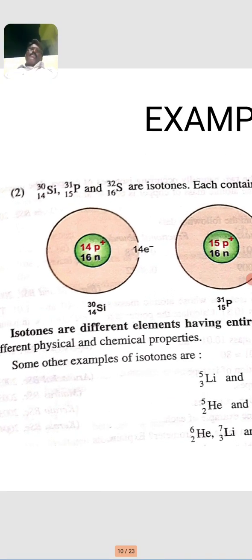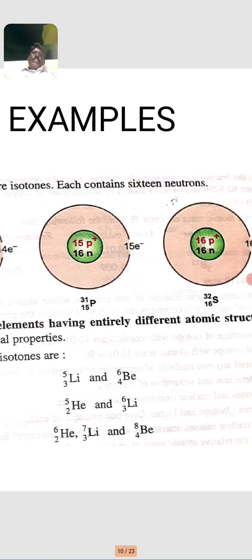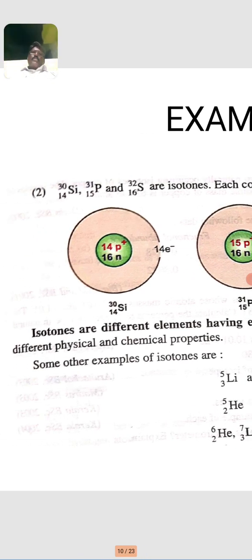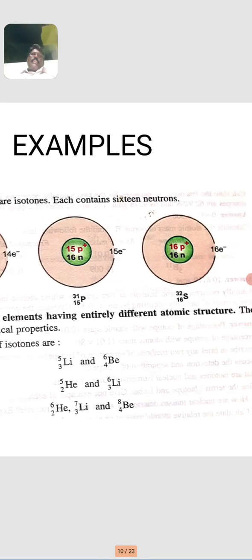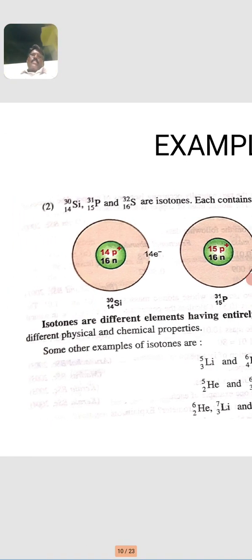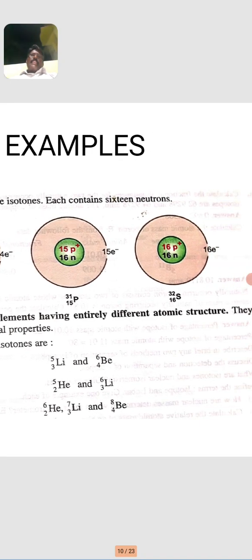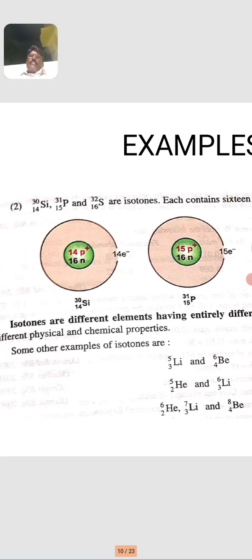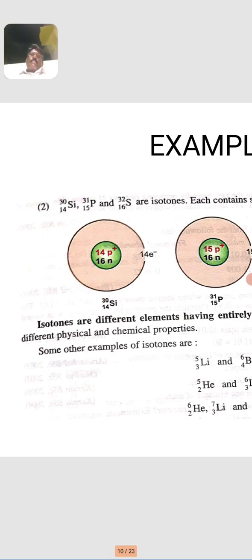Then another example, example number 2: silicon-30, phosphorus-31, and sulfur-32. These three elements have 16 neutrons in their nuclide. So isotones are different elements having entirely different atomic structure. They have different physical and chemical properties.